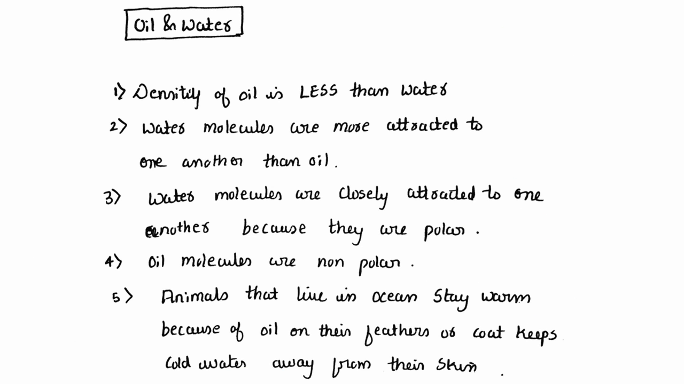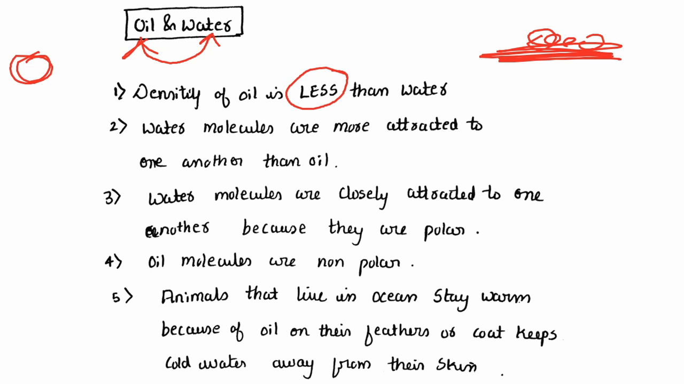Next, I have listed a few important points with respect to oil and water. They'll be asking questions like, why does oil float on water? What is the reason for oil floating on water, or something in relation between oil and water. So the density of oil is less than that of water. When you compare oil and water, the density of oil is less than that of water. That is why oil floats on water.